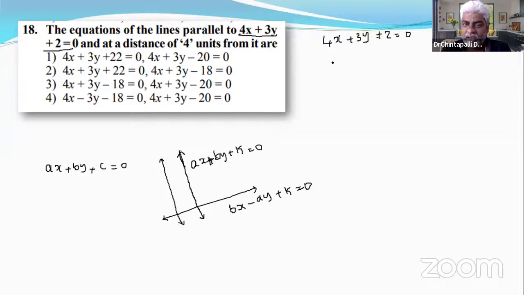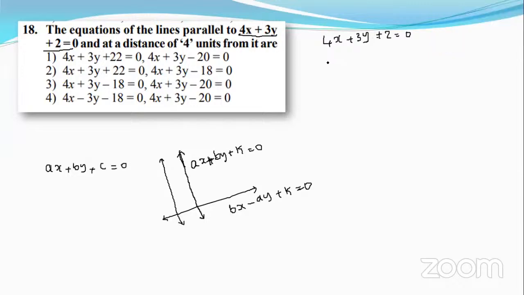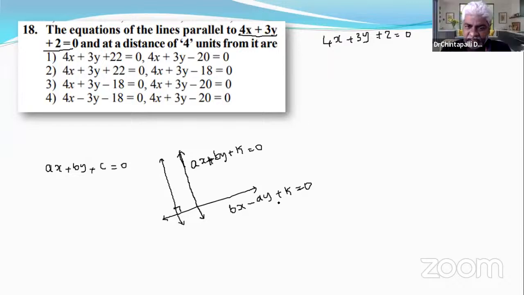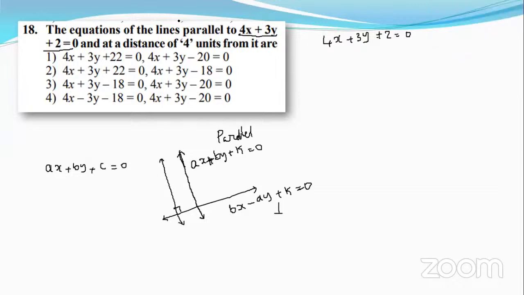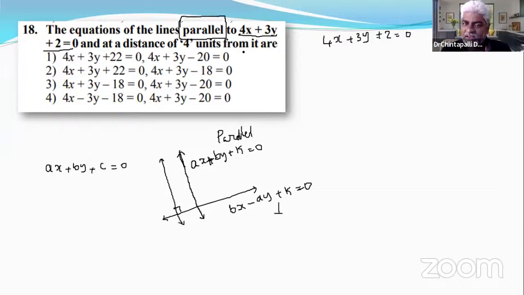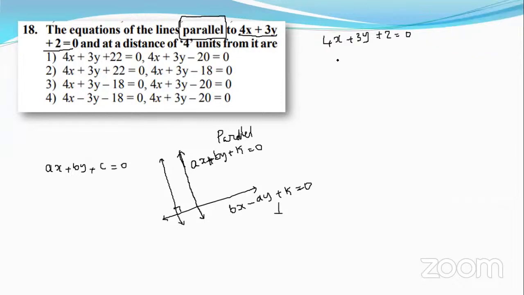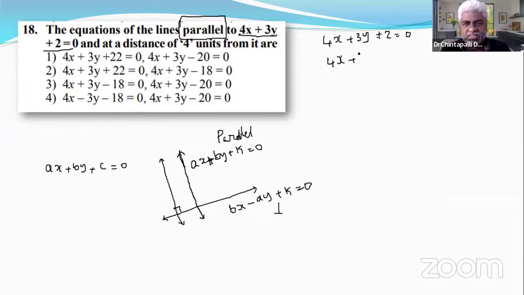This is the perpendicular condition, but here it is the parallel condition. Parallel or perpendicular? Parallel. So what is the parallel condition? Same x term, same y term, but the constant is different. So 4x + 3y + k = 0. Very good. 4x + 3y + some constant k = 0 is the required line.